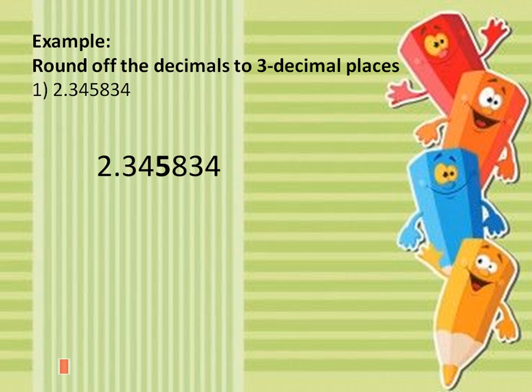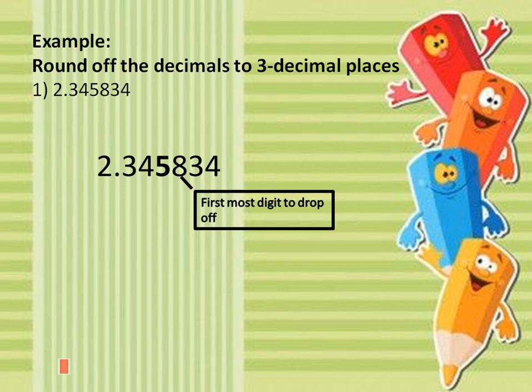So the firstmost digit which I am going to drop off will be 8. 8 will be the firstmost digit to drop off. The conditions will apply to this digit. If this digit is greater than or equal to 5, I will have to add 1 in the last digit which was previous to this digit. If it is less than 5, I am simply going to drop the remaining digits.